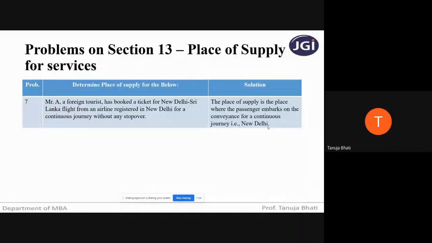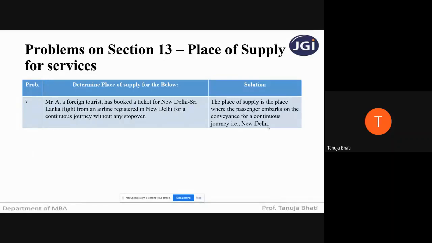Okay. So we are done with place of supply, where we have seen sections 10, 11, 12 and 13. Section 10, again I repeat, is for finding the place of supply for goods where both supplier and recipient are located in India. Section 11 is for the place of supply for goods where either the supplier or recipient is located outside India.